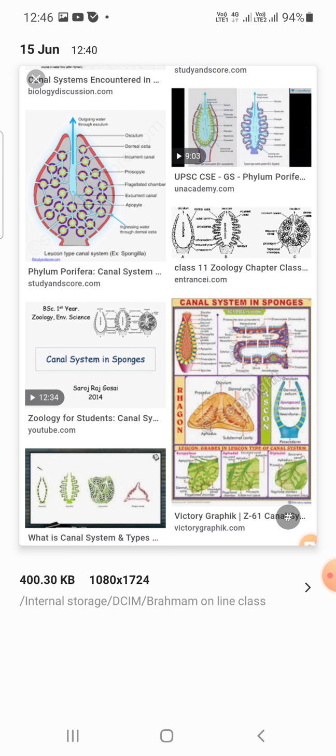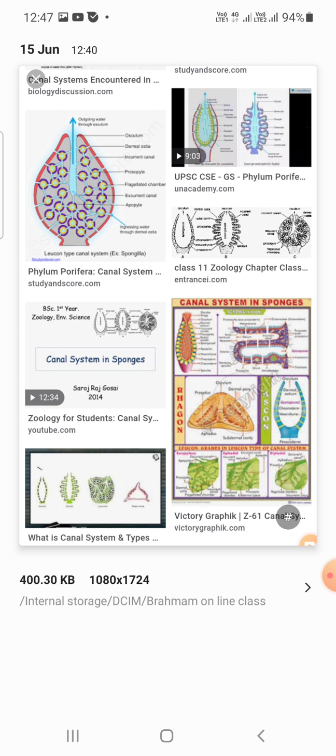It consists of canals which open into the spongiocele, which in turn opens by a big pore called the osculum. Based on the arrangement and structure, three types of canal system can be recognized. They are the asconoid type, the syconoid type and the leuconoid type.